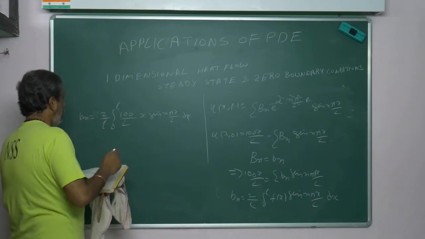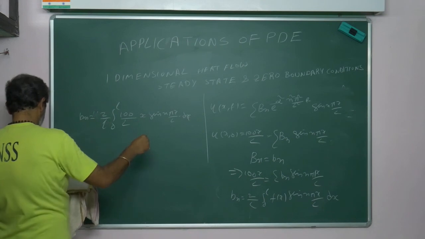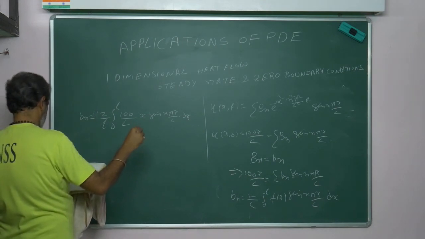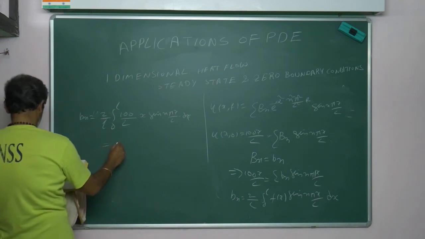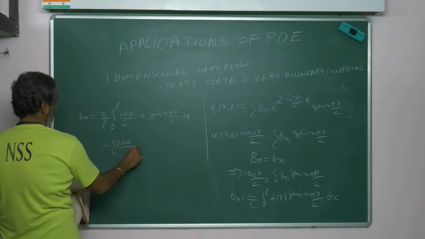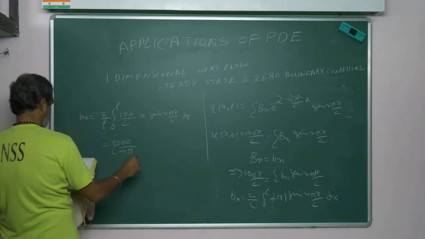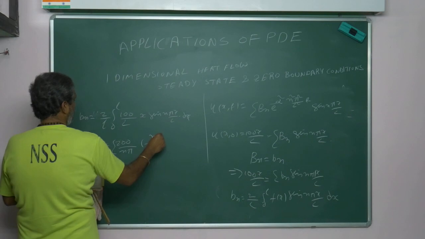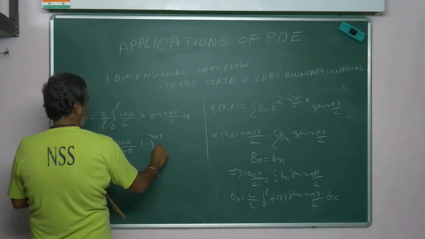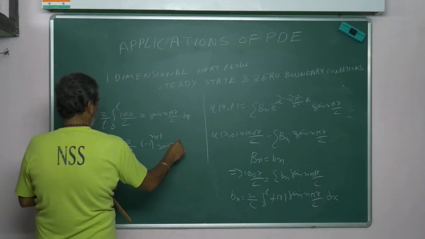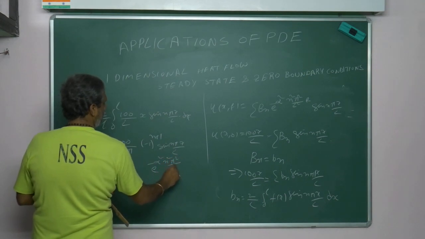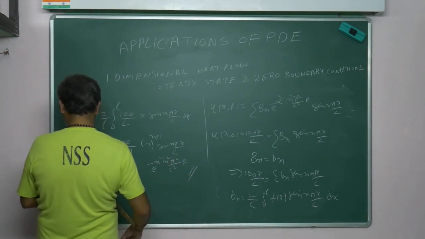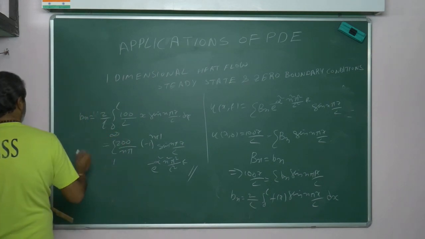So what will you get? That is, x means what I got? Minus 2 times minus 1 power n plus 1, that I can write. This whole thing you will get: 200 by n pi, minus 1 to the power of n plus 1, sin n pi x by L, e power minus alpha square n square pi square by L square t, with n running from 1 to infinity.